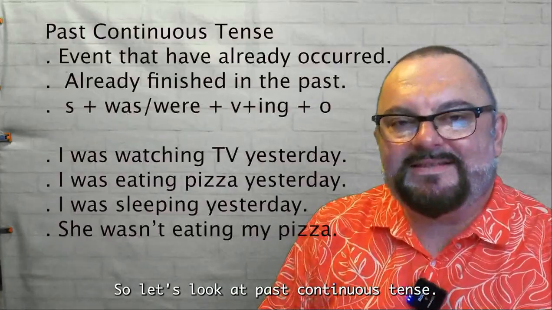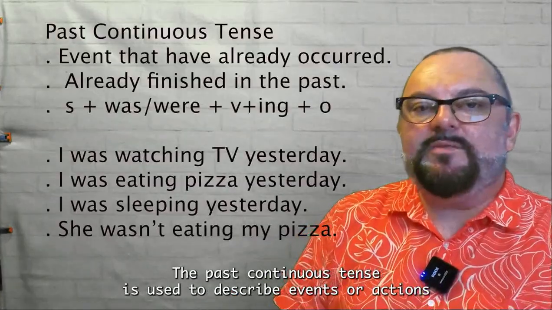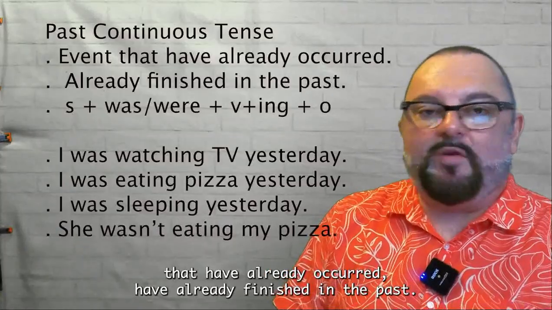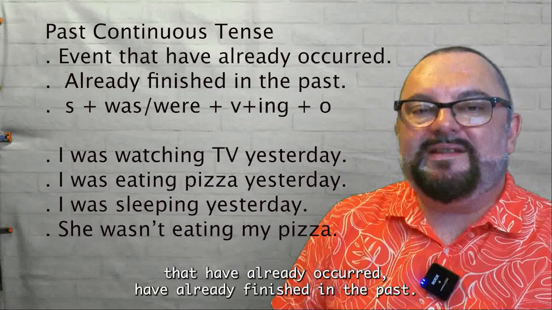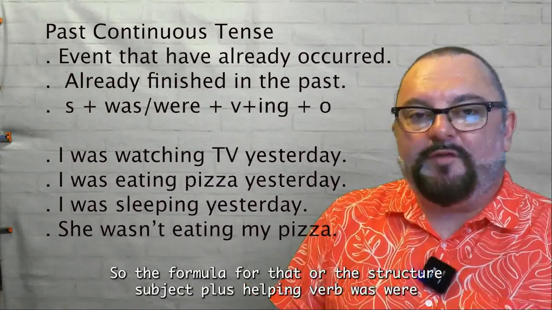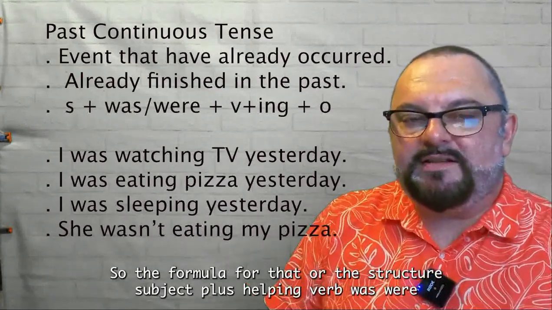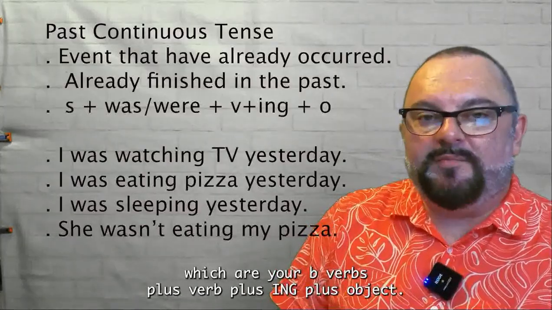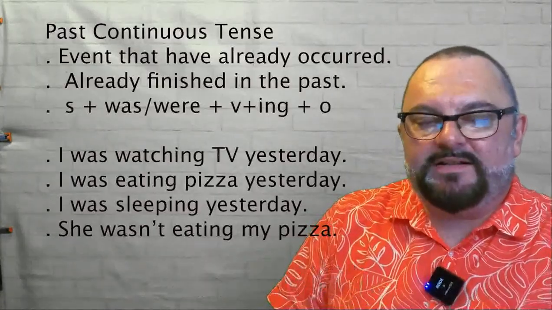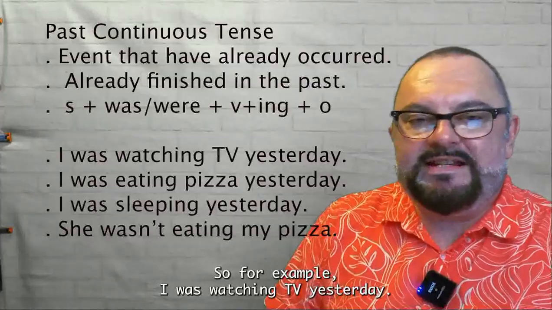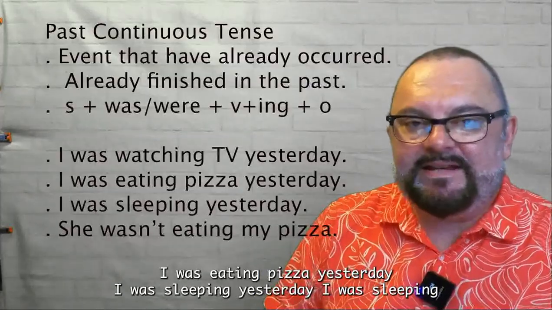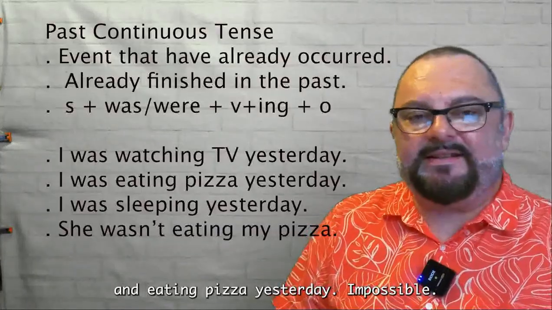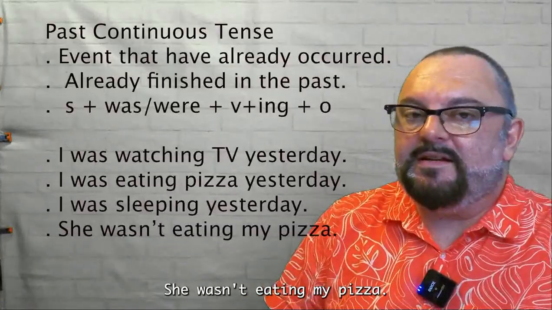So let's look at past continuous tense. The past continuous tense is used to describe events or actions that have already occurred, have already finished in the past. So the formula, or the structure, is subject plus helping verb, was or were, which are your be verbs, plus verb plus ing plus object. So for example, I was watching TV yesterday. I was eating pizza yesterday. I was sleeping yesterday. I was sleeping and eating pizza yesterday. Impossible. She wasn't eating my pizza.